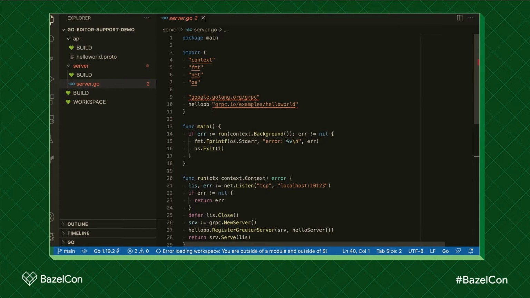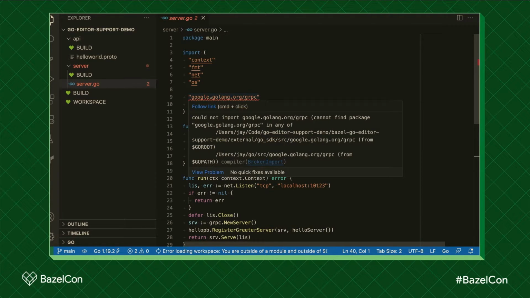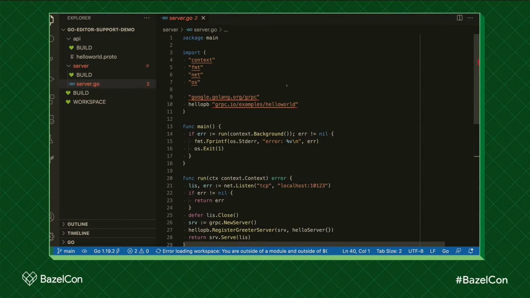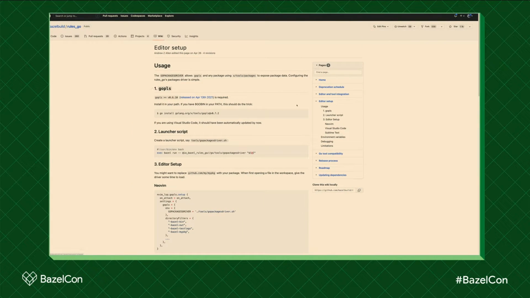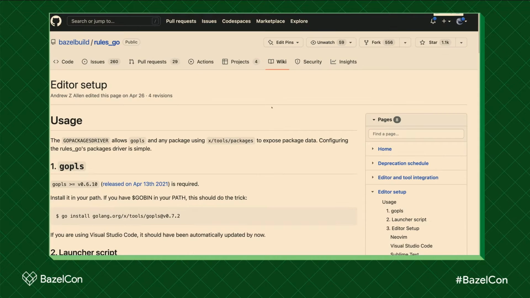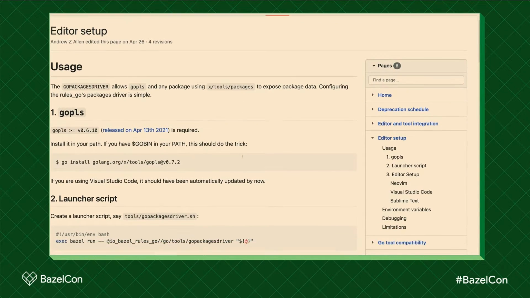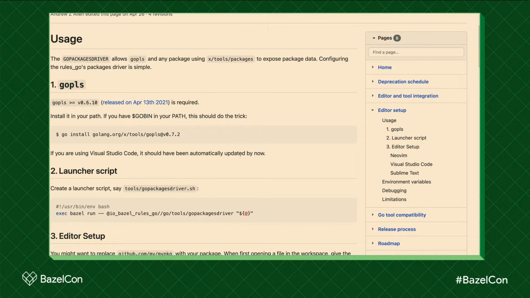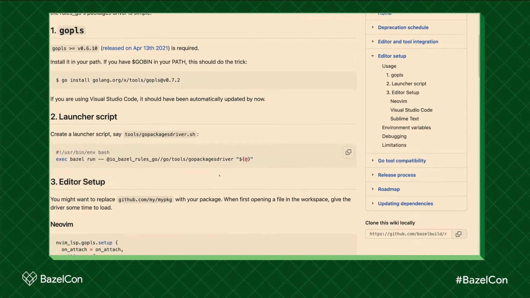If we scroll up here, we see these red squiggly lines for the gRPC library and for the generated code for our proto. Our editor is unhappy with us. It doesn't know where to find these packages because it hasn't been set up with Go Packages driver yet. So we do what any reasonable engineer would do, and we Google how we can set that up. We find this wiki for Rules Go, and it has editor setup instructions. Step one, install Go, but we're using VS Code here, so we can skip that step. It does it for us.